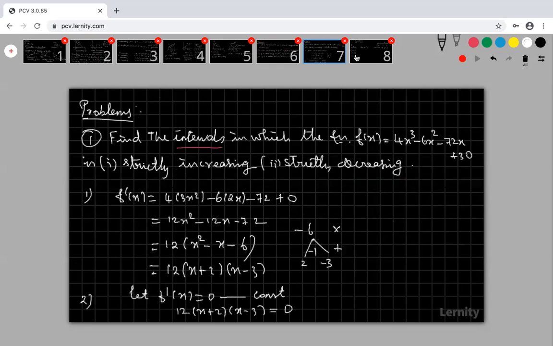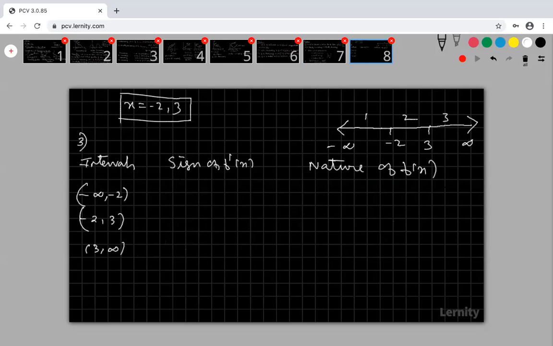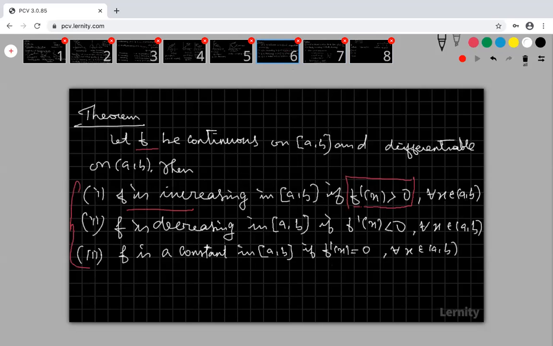I'm going to find out the sign of f dash of x, that is, whether f dash of x is greater than 0 or less than 0. That is, f dash of x is positive or negative. I am going to check that because the conclusion is based on that only. Look at the conclusion, how we are concluding that f is increasing or f is decreasing. My f dash of x greater than 0 means f is increasing.